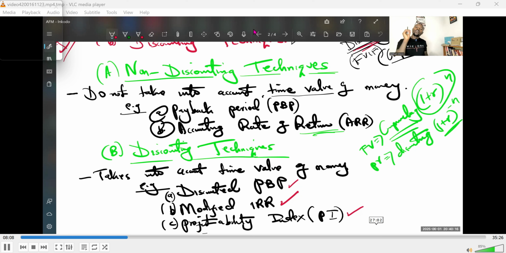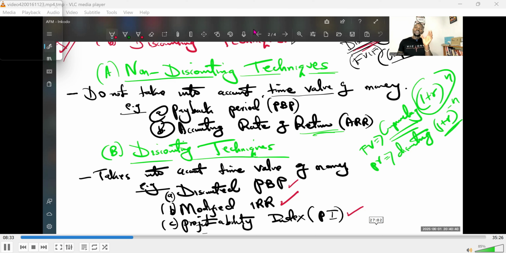But now, what techniques do you use to evaluate these projects? Remember, you might have a range of projects, for example, 3 or 4 or 5 or even 10 projects, potential projects that you can invest in. Now, you need to be able to evaluate these projects and pick the best one. And as an investor, you are picking that project that will either give you the best returns or you will realize your returns within the shortest period possible.